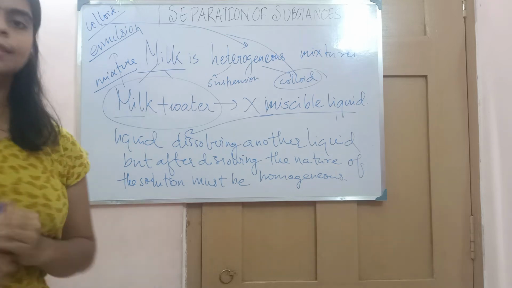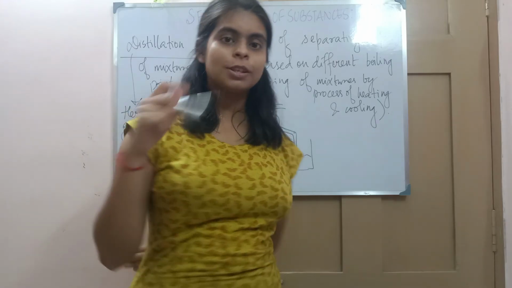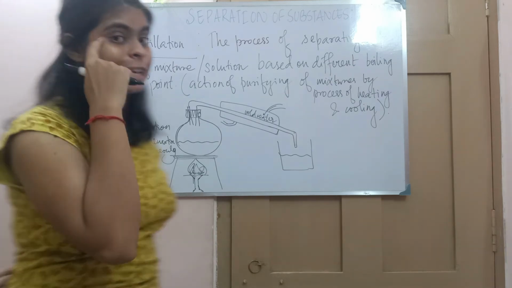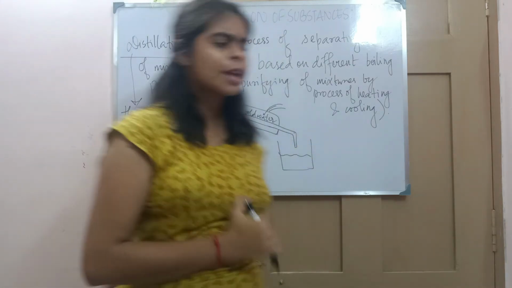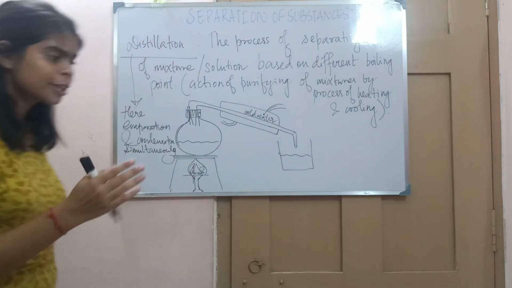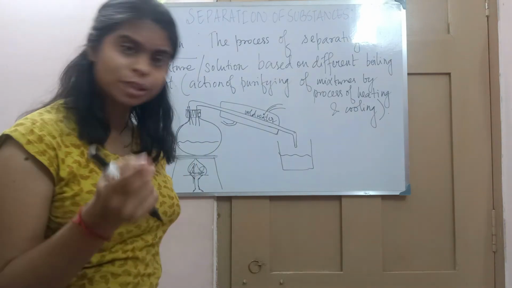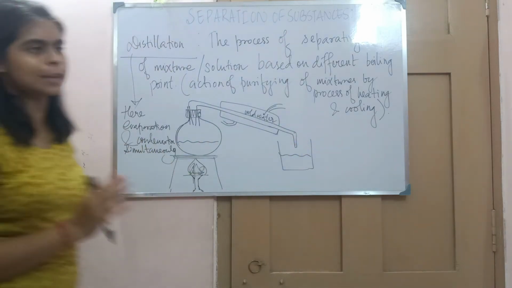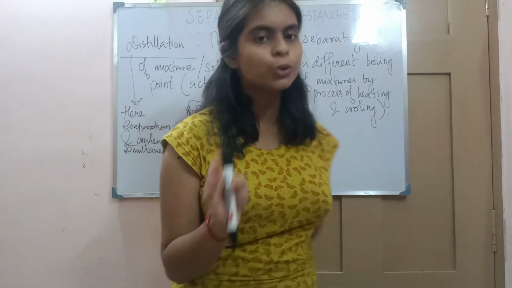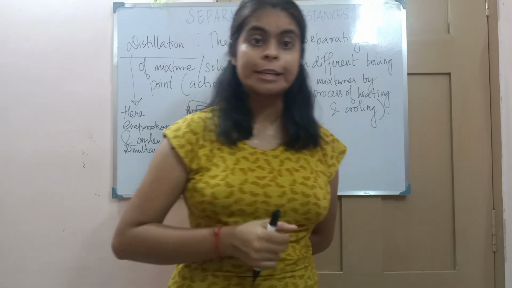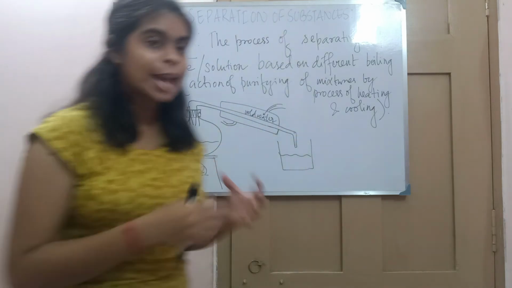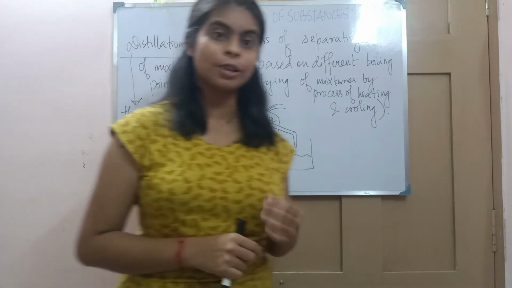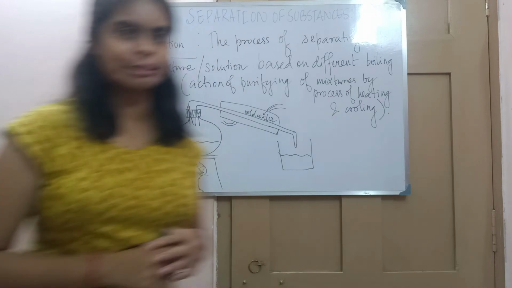Now let's come to separation. Now comes the next method of separation, that is distillation of a homogeneous mixture. In the last class you got an idea of what fractional distillation is. Fractional distillation and distillation are quite similar. Fractional distillation is used to separate different gases like oxygen, nitrogen and hydrogen from the air.